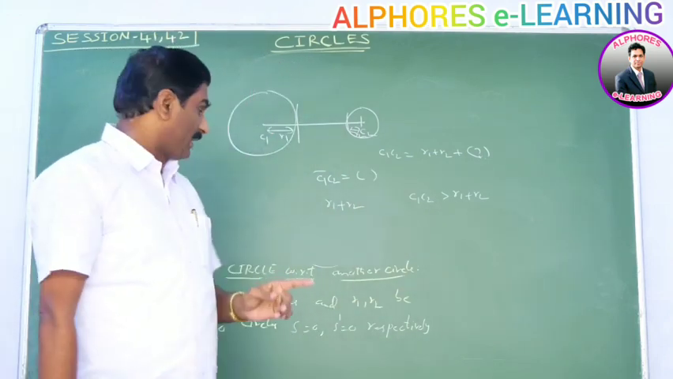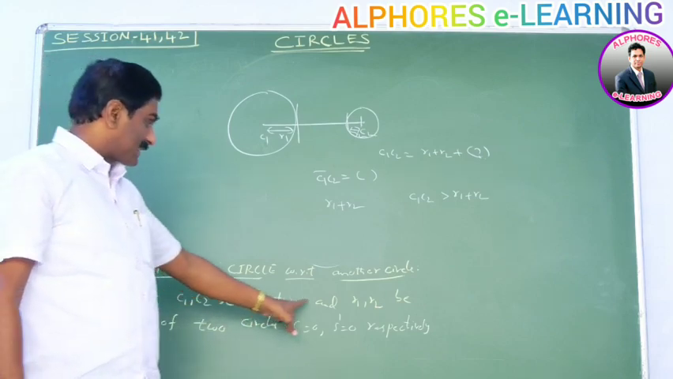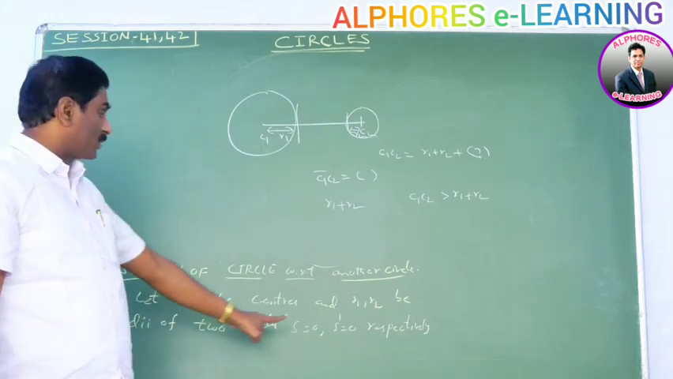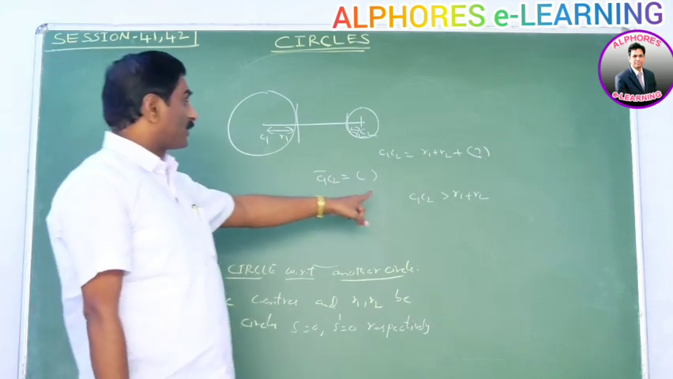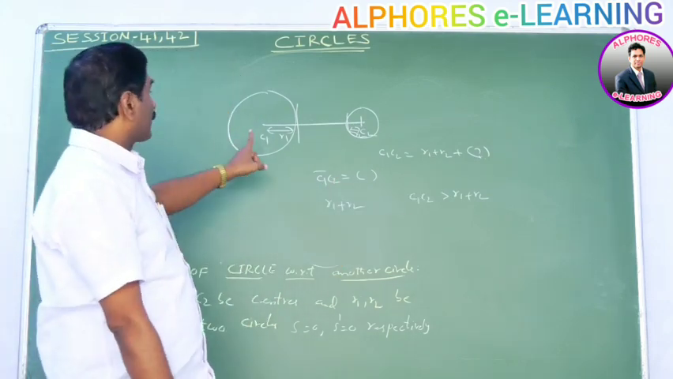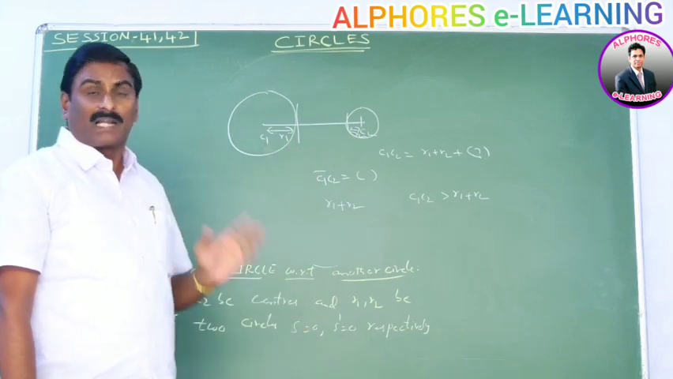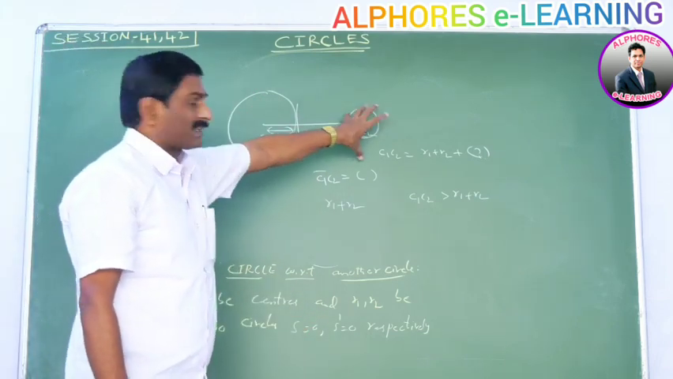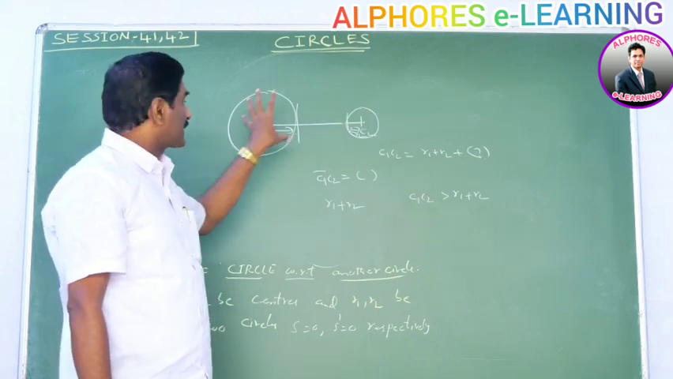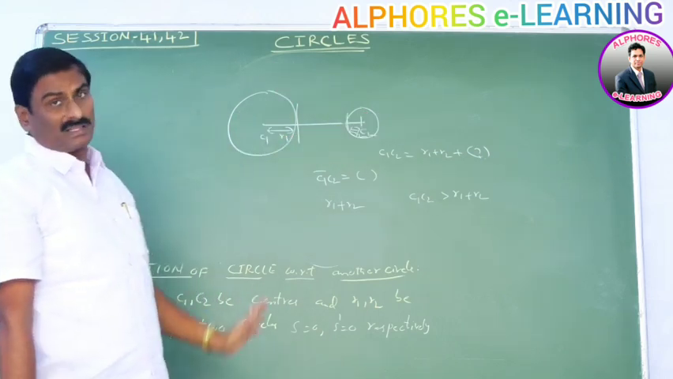Let C1, C2 be the centers and R1, R2 be the radii of the two circles, S equal to 0 and S dash equal to 0 respectively. If C1C2 is greater than R1 plus R2, then one of the circles is away from the other circle. That means every circle completely lies outside of the other circle.